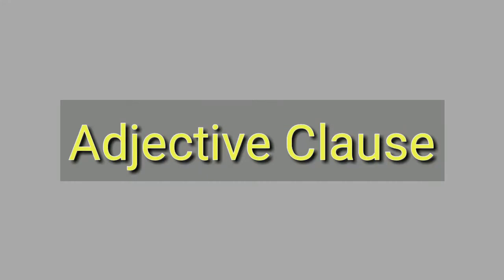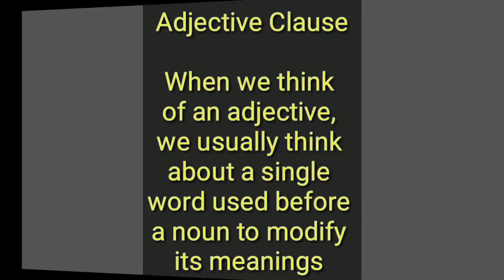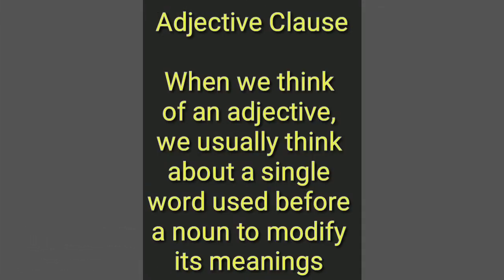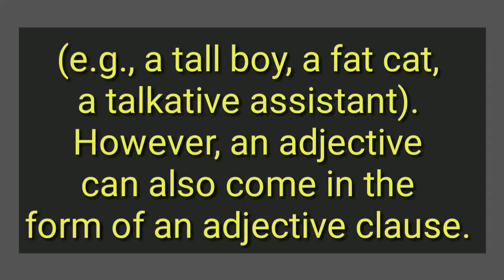I am going to talk about the adjective clause with examples today. When we think of an adjective, we usually think about a single word used before a noun to modify its meaning. For example, a tall boy, a fat cat, a talkative assistant. However, an adjective can also come in the form of an adjective clause.